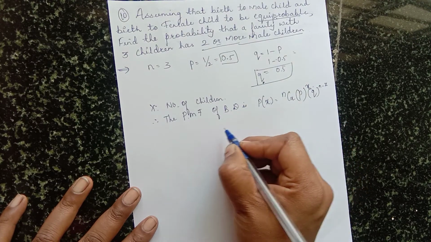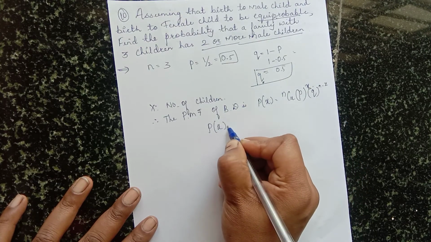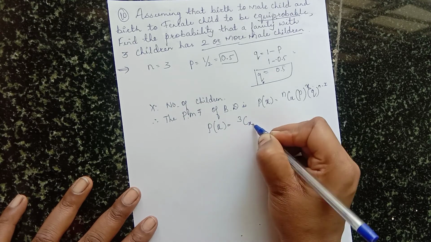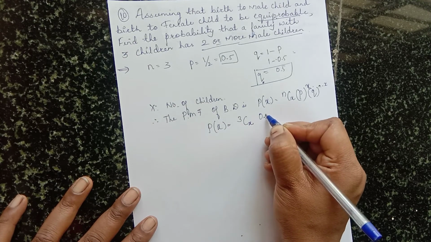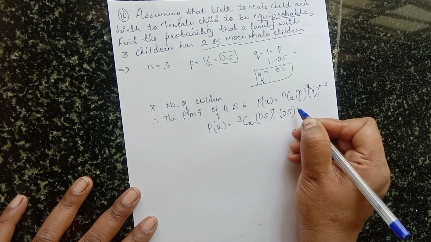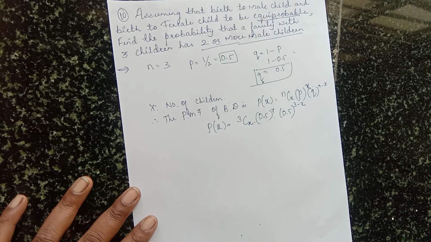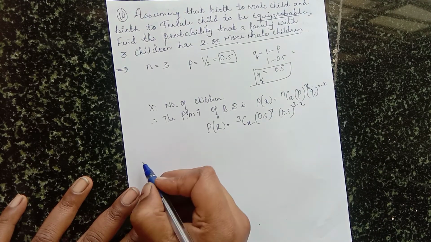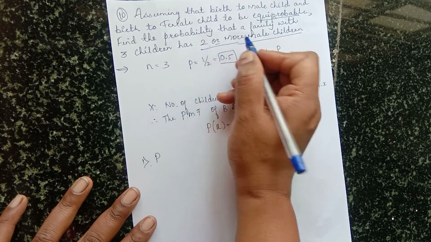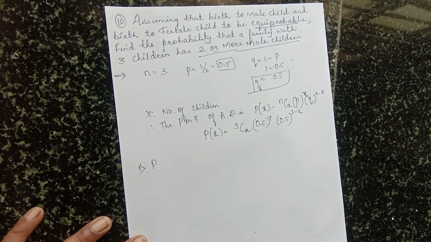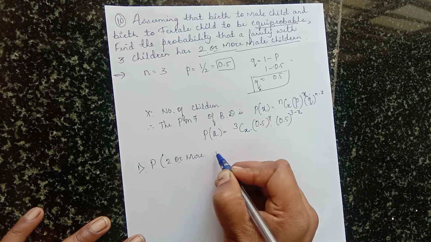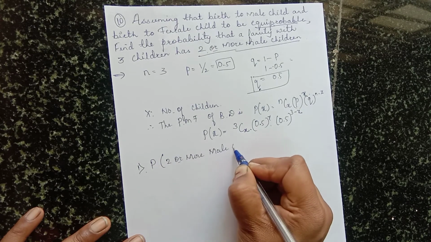Here I write P of x is equal to 3Cx, p value 0.5 raised to x, q value 0.5 raised to 3 minus x. Okay. So till now this is given. Then what is asked? Find probability of 2 or more male children. Okay. 2 or more male children.